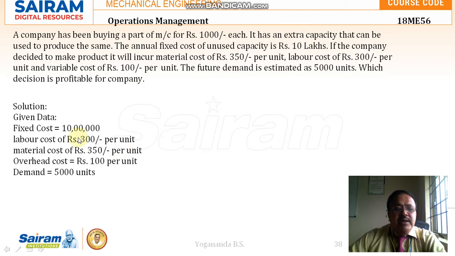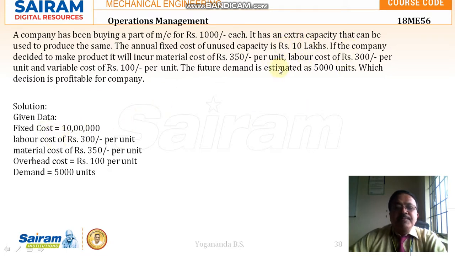So first we will write the given data. So fixed cost, that is 10 lakhs rupees. Whether the production is done inside, or whether the part of the machine is purchased from outside, this cost is going to occur. So that is 10 lakh rupees. That is stated here. Annual fixed cost of unused capacity is rupees 10 lakhs. So that is written here.